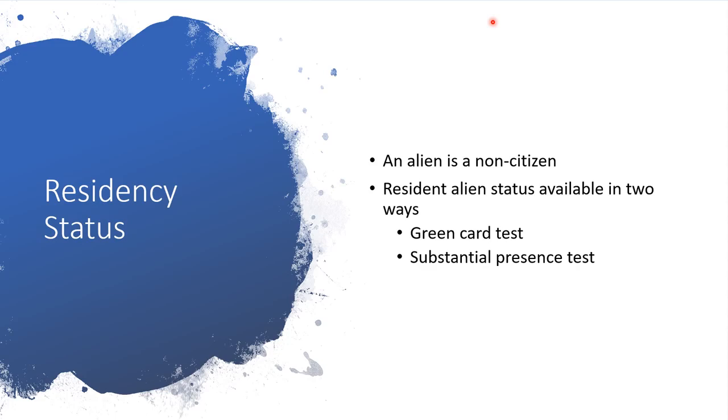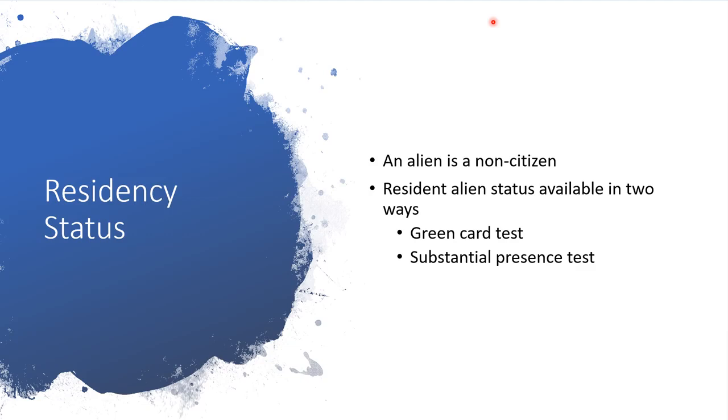Taxpayers will be considered a U.S. resident for tax purposes if they meet the substantial presence test for the calendar year. That's the second test, the substantial presence test. To meet this test, they must be physically present in the United States on at least 31 days during the current year and 183 days during the 3-year period that includes the current year and the 2 years immediately before that.